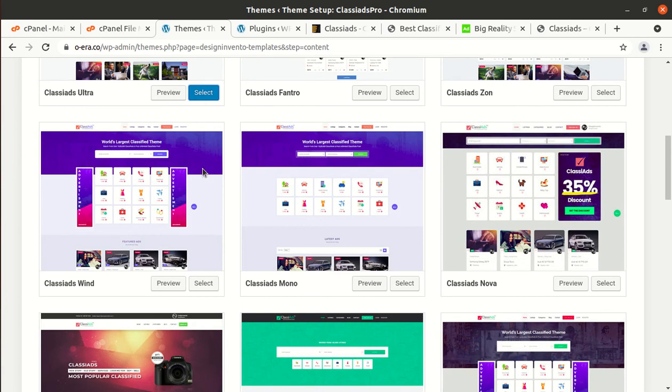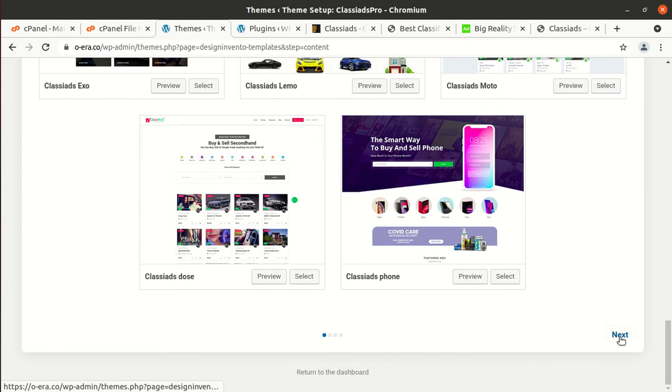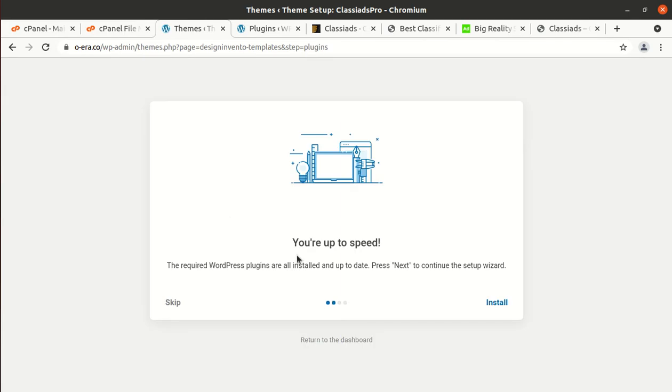I selected the layout which I need for the website and clicked on next. You are up to speed, and we have already finished the installation of the required plugins. This is why this screen is here, and we can click on install.